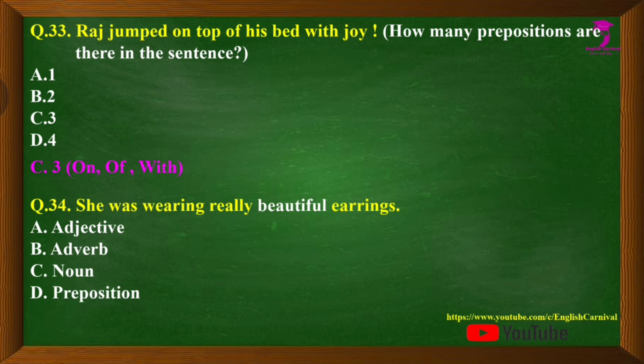Question number 34, we have: She was wearing really beautiful earrings. We have to just point out the form of the word that is beautiful. Options are A, adjective, B, adverb, C, noun, and D, preposition. The correct answer is A, and that is adjective.